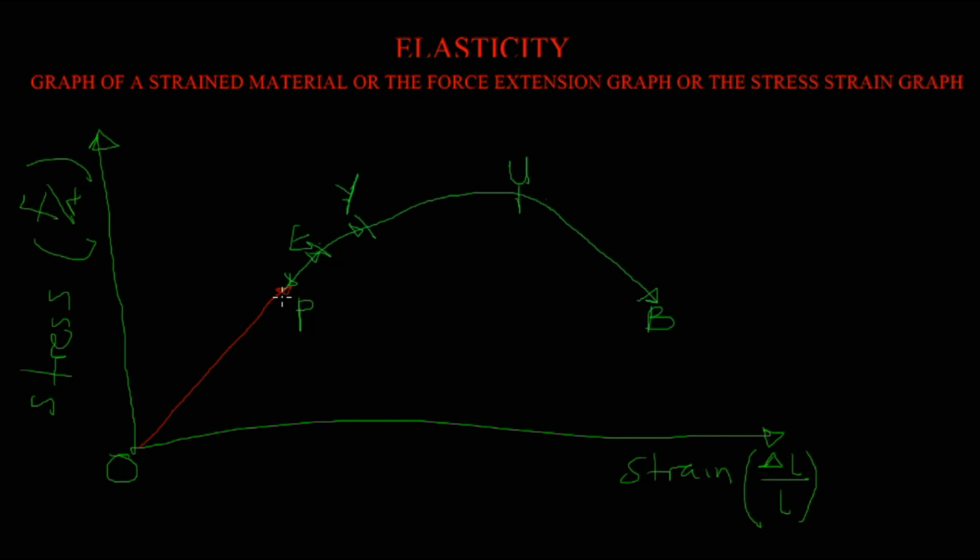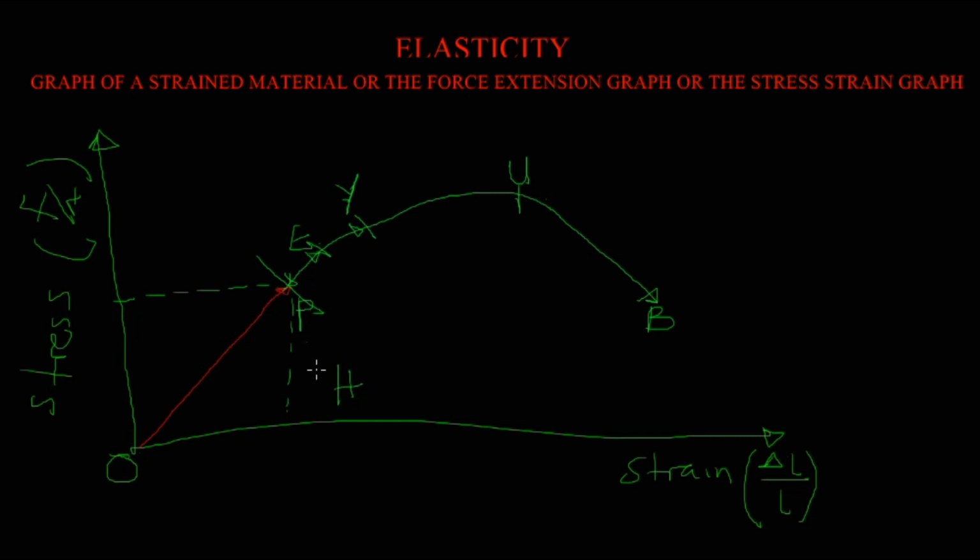It means that up to this point, up to point P, from O to P, the values of the stress and the strain are always proportional. And if they are proportional, it means that the stress and the strain are proportional to each other. And that implies that Hooke's law is obeyed in that region.